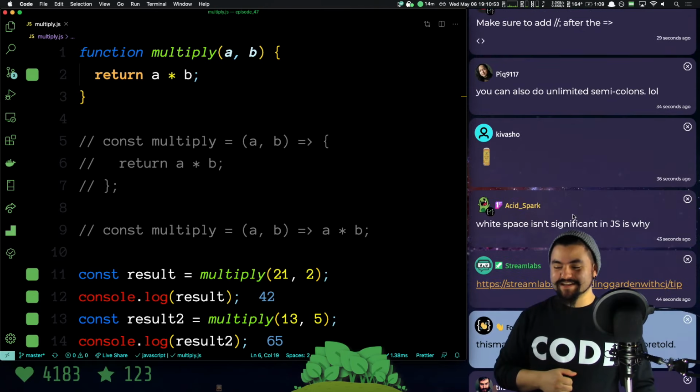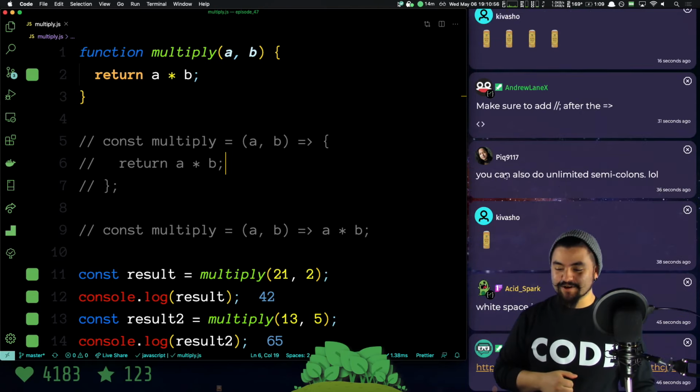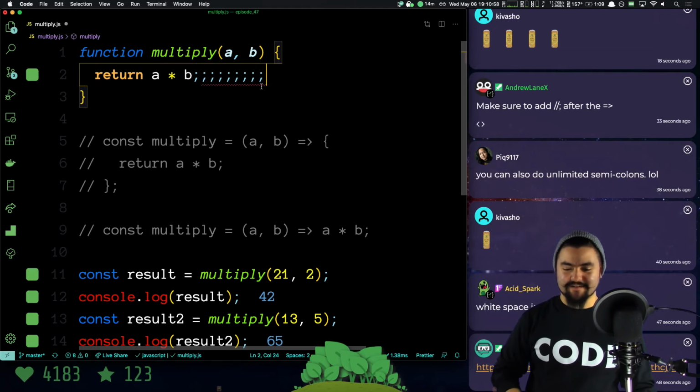White space isn't significant in JavaScript, is why. Yeah, you can also use unlimited semicolons. Yeah, I just can't get enough. I just can't get enough semicolons.